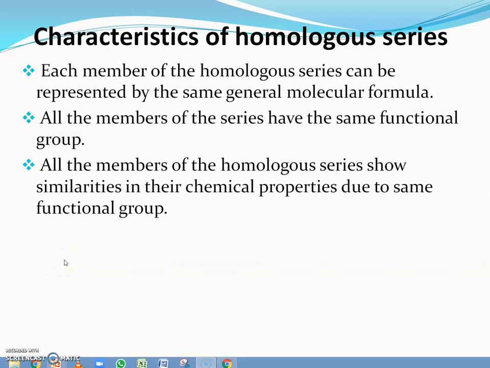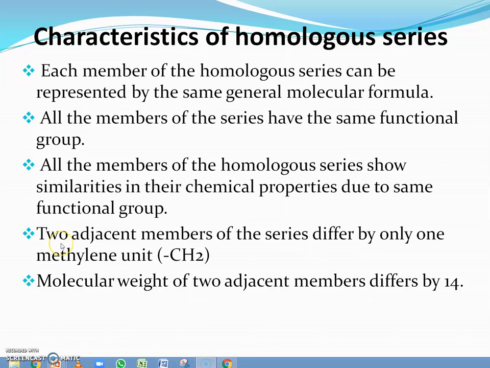Third property, all the members of the homologous series show similarities in their chemical properties due to the same functional group, because every member of a homologous series has the same functional group, and that's why they will have a similarity in their chemical properties. Two adjacent members of the series differ by only one methylene unit, that means a CH2 unit.